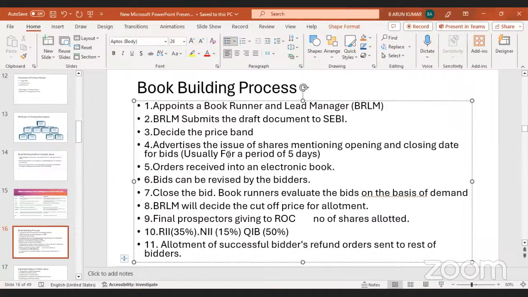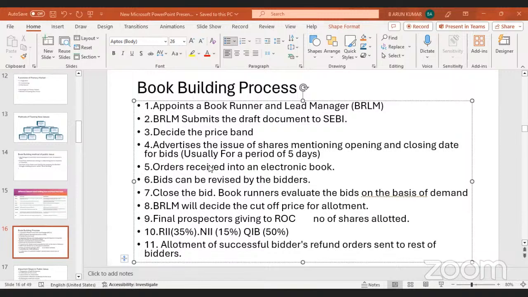Then orders are received into an electronic book. After advertising in a recognized public newspaper, we issue the shares.